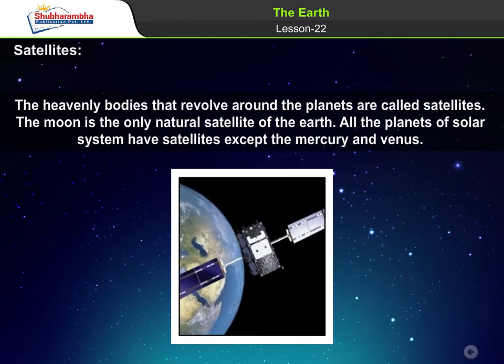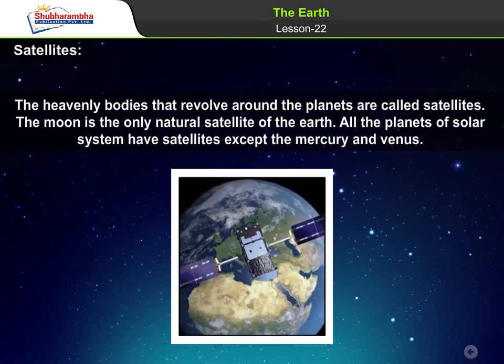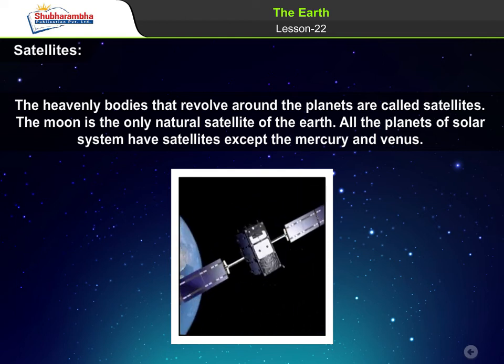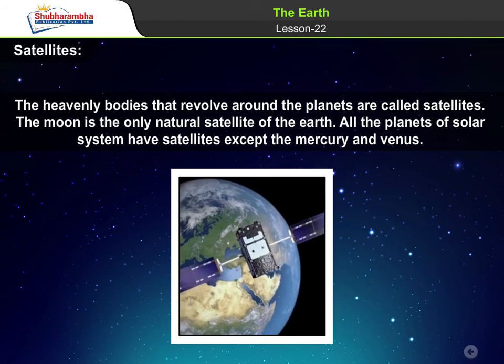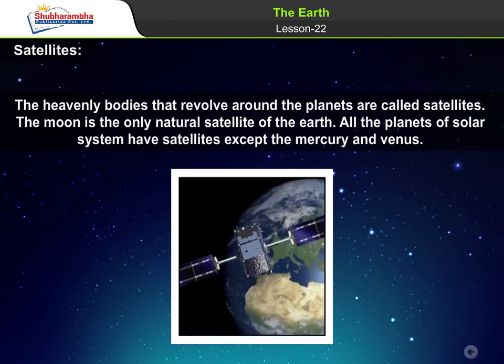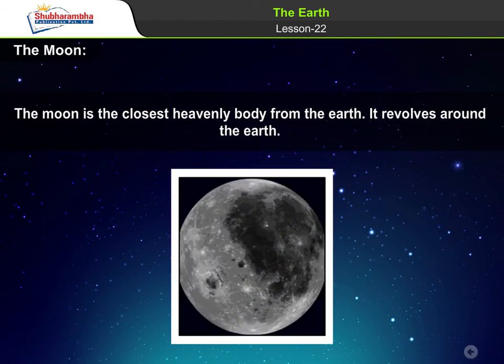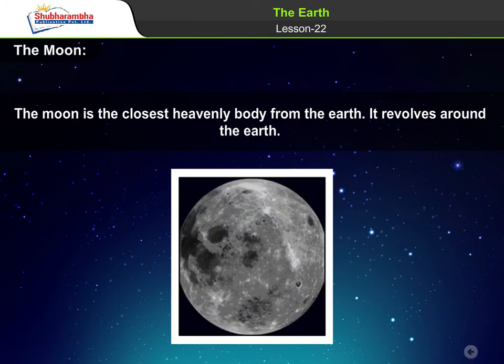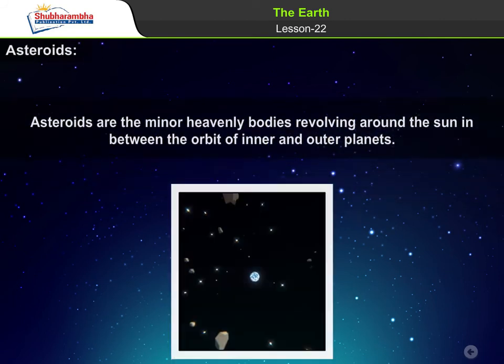Satellites. The heavenly bodies that revolve around the planets are called satellites. The Moon is the only natural satellite of the Earth. All the planets of solar system have satellites except the Mercury and Venus. The Moon. The Moon is the closest heavenly body from the Earth. It revolves around the Earth.